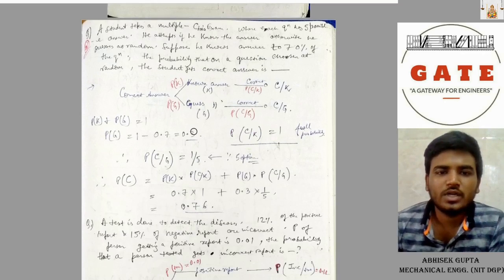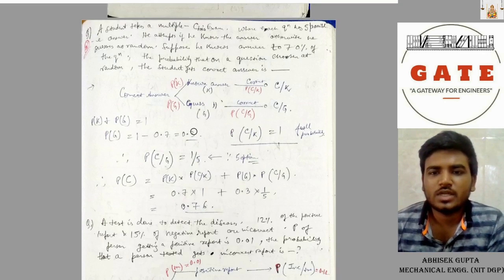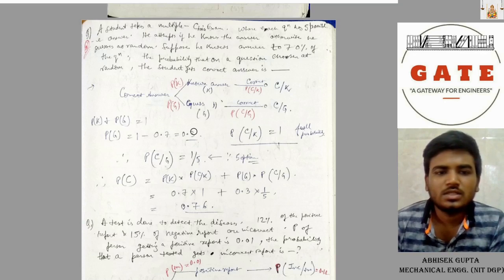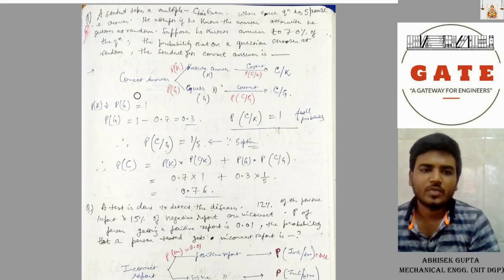Next question. A student takes a multiple choice examination where each question has 5 possible answers. He attempts if he knows the answer, otherwise he guesses at random. Suppose he knows the answer to 70% of the questions. What is the probability that on a question chosen at random, the student gets the correct answer? So how do we make the tree?